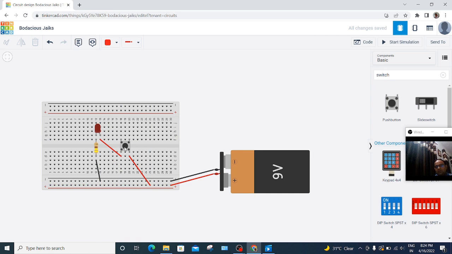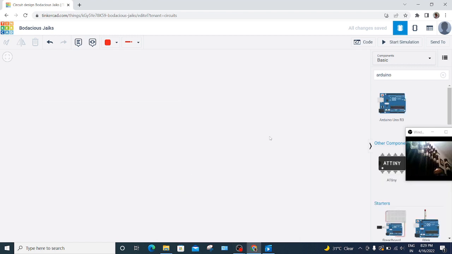This switch turns on when it is pressed, otherwise it remains in the off position. So I have started the simulation, and you can see when I am pressing this switch, the LED glows.